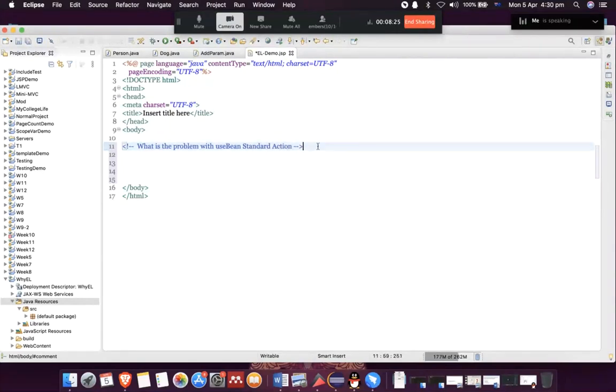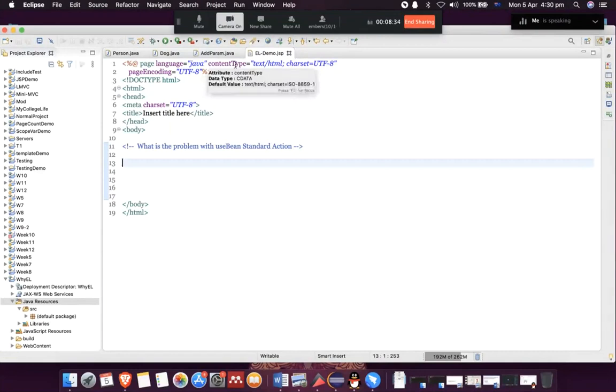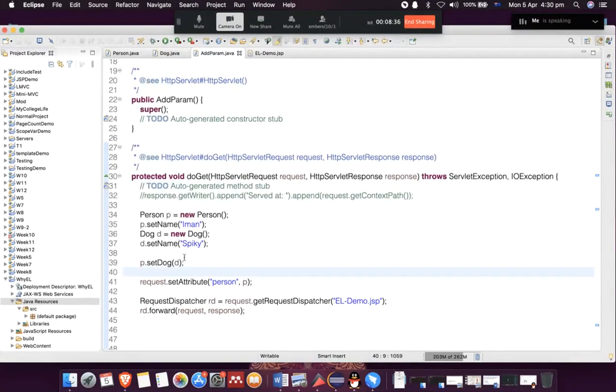To demonstrate that, I want to print the name of the dog. If you remember, we chose the name of the dog to be Spike. I want to print the name of the dog using an object from person, because as you know, a person can have a dog, right?